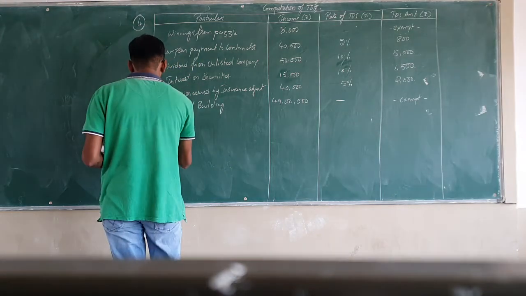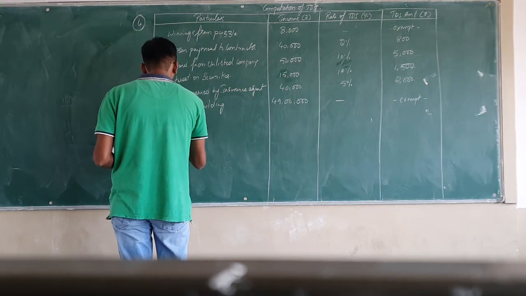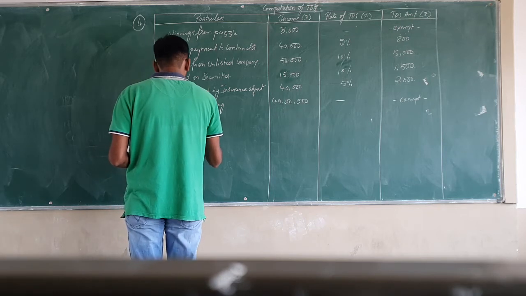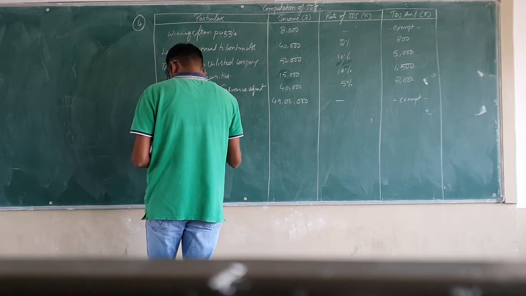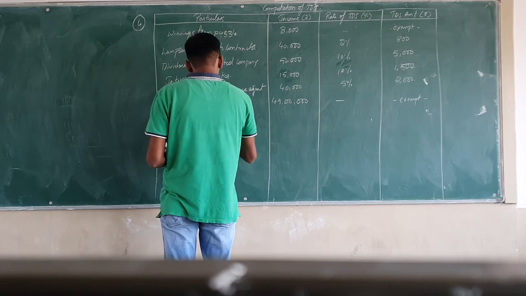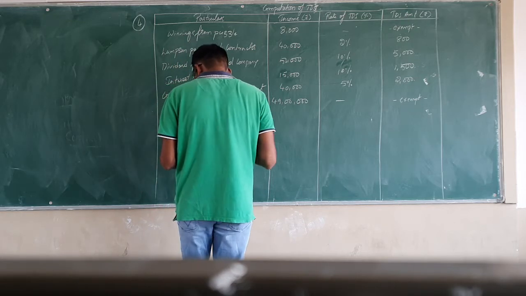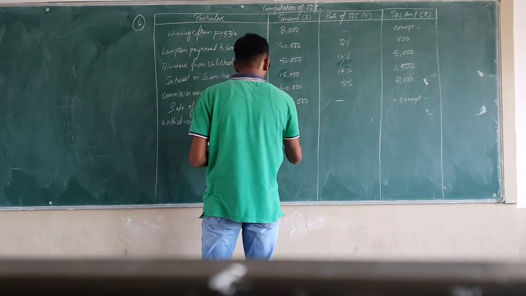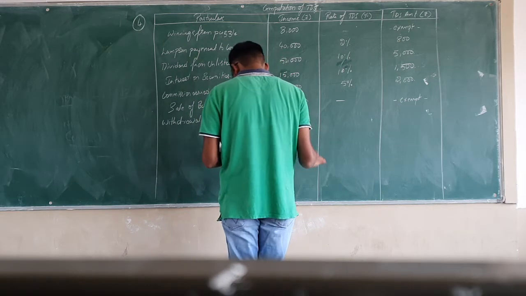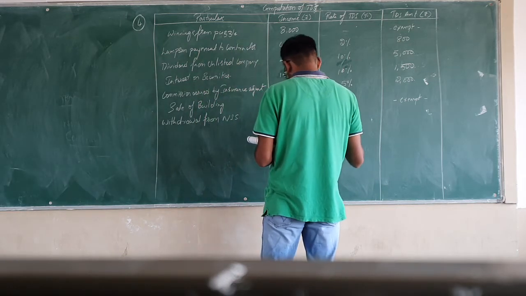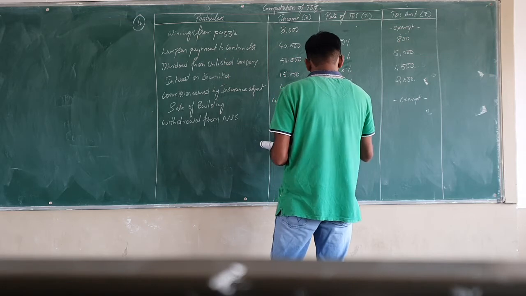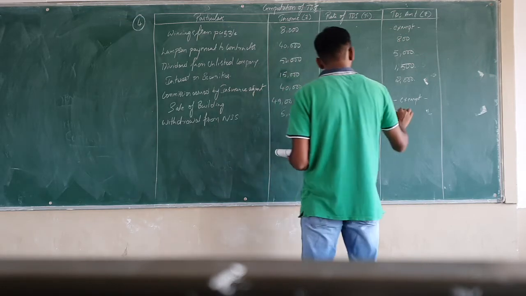So write down under particulars, withdrawal from National Savings Scheme. So how much are they withdrawing from National Savings Scheme? They are withdrawing 5,000. So on this 5,000 again 10% of the TDS has to be computed. So how much will be 10% on 5,000? It will be 500.